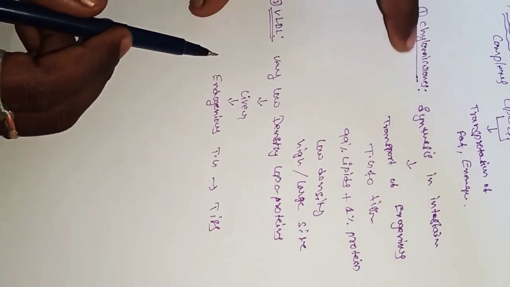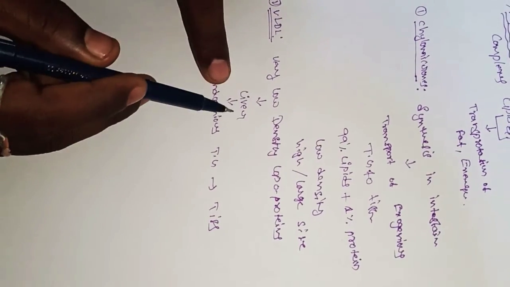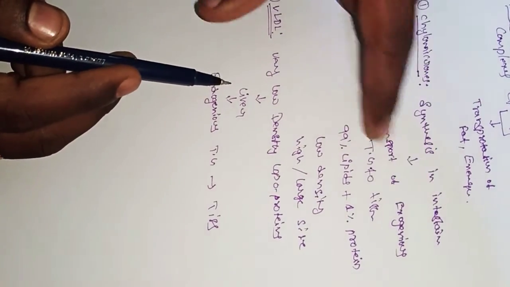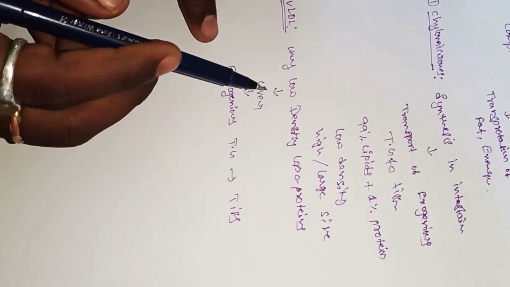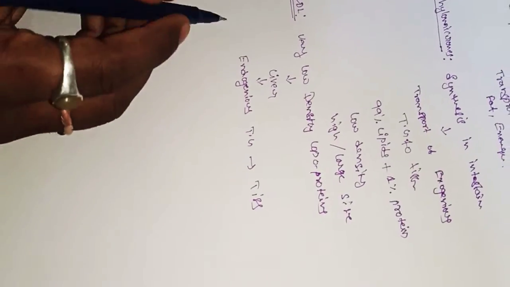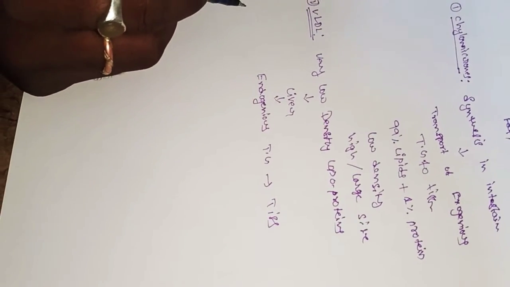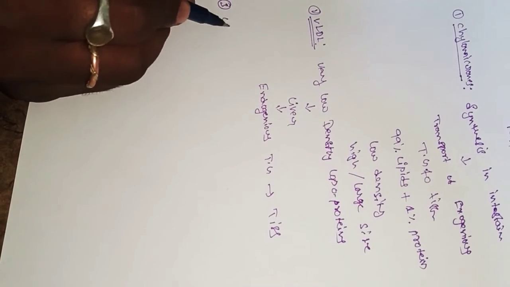So chylomicrons are synthesized in the intestine and very low density lipoproteins are synthesized in the liver. Chylomicrons transport exogenous triglycerols, but VLDL transports endogenous triglycerols to tissues. The next classification is LDL.